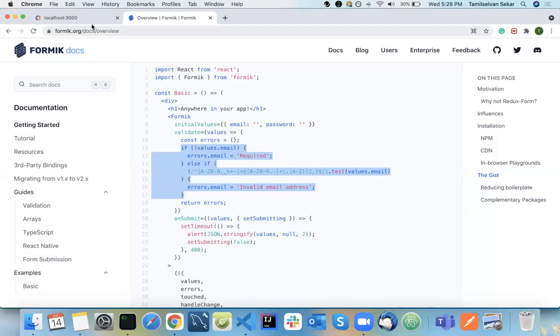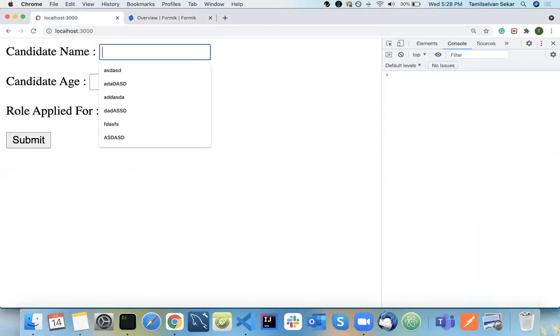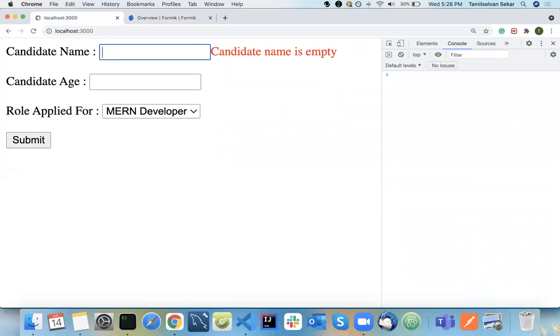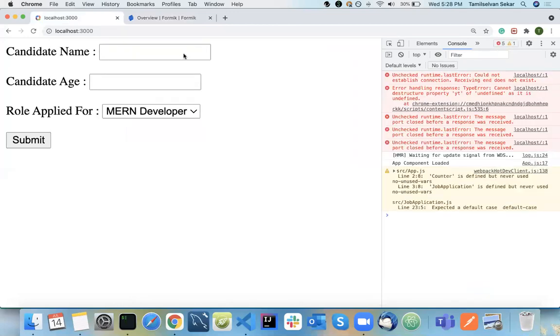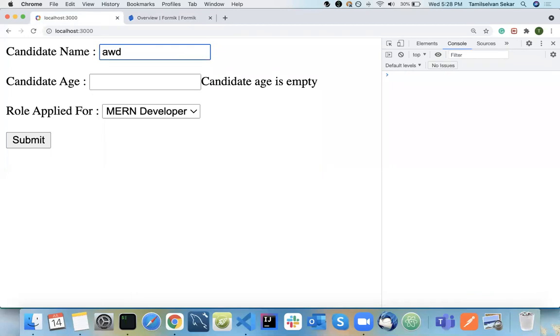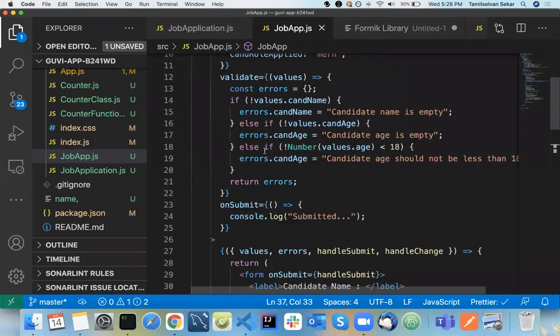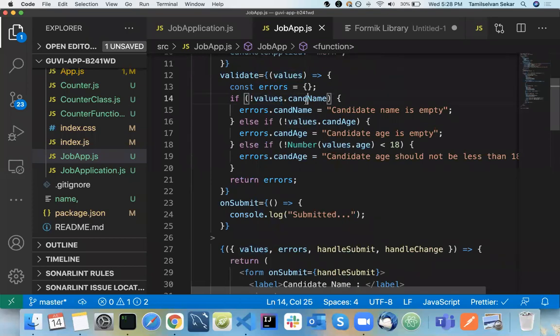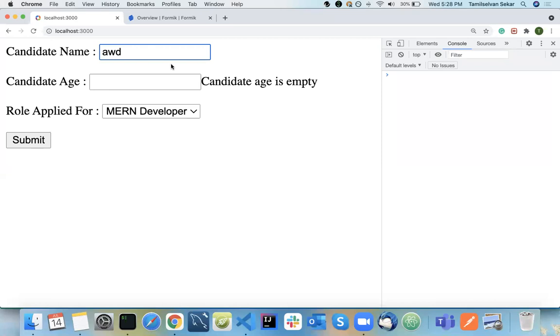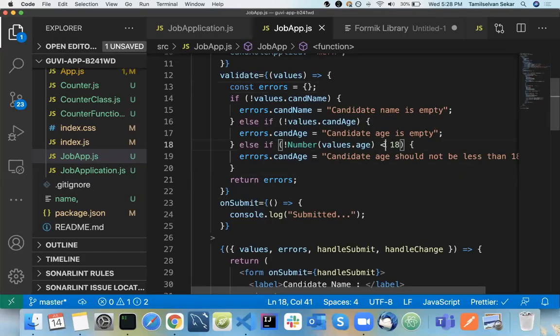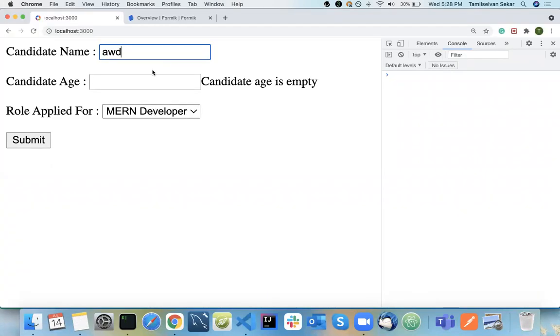Okay, so see here now. I type in here, candidate name is empty. Okay, so here age, what is happening here? Validation, how it is happening here is, first it will check for everything.